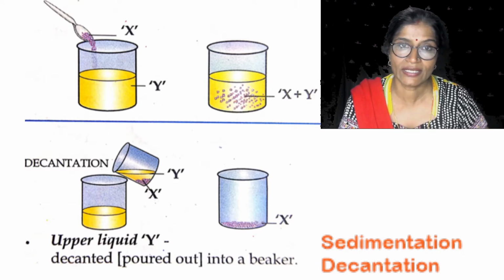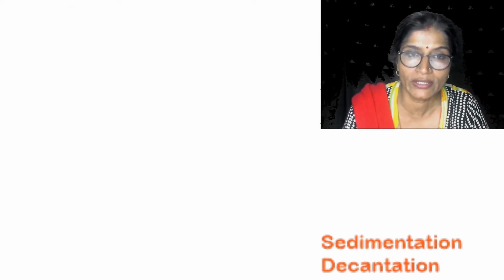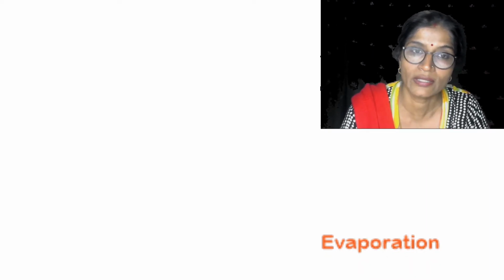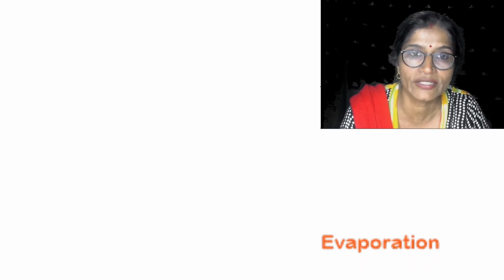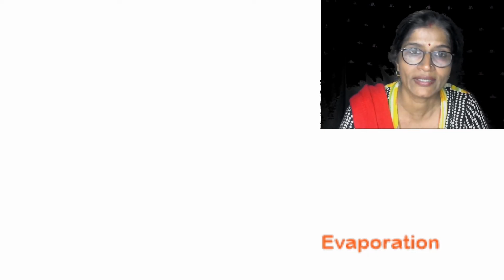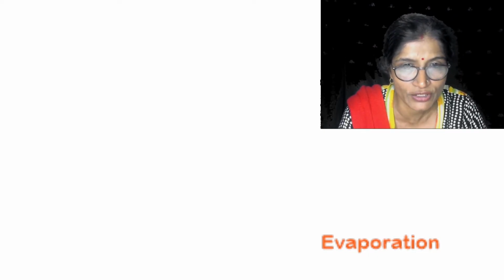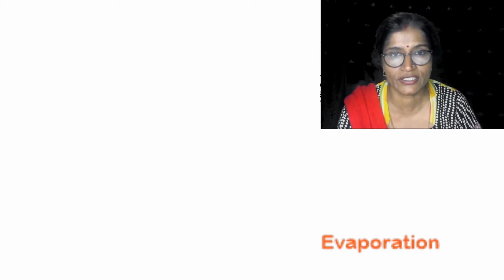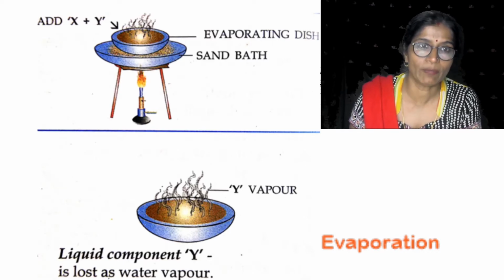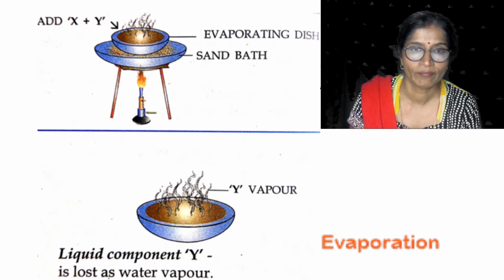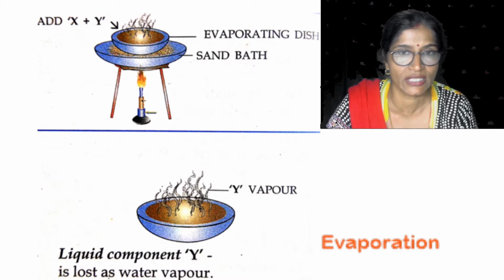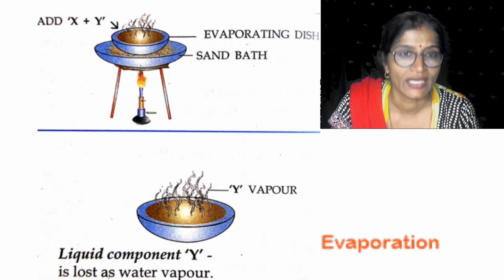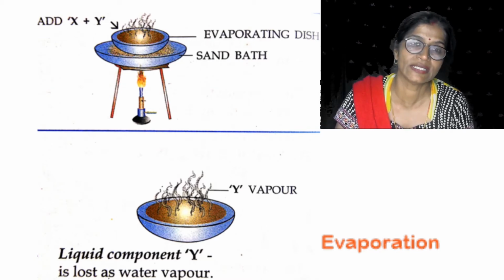Now next is the separation of solid and liquid components where the solid is soluble in the liquid. At that time we use either the method of evaporation or distillation. In the evaporation method, you can see the diagram. The salt solution is taken in a watch glass or a china dish and then heated on a sand bath.